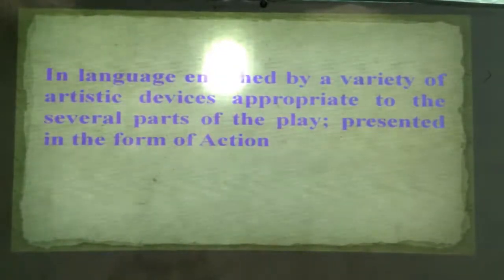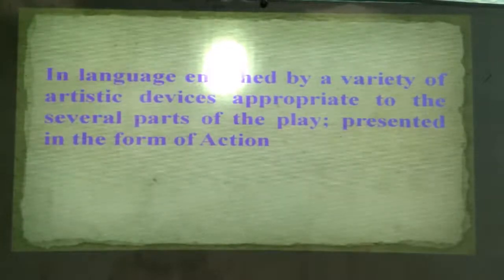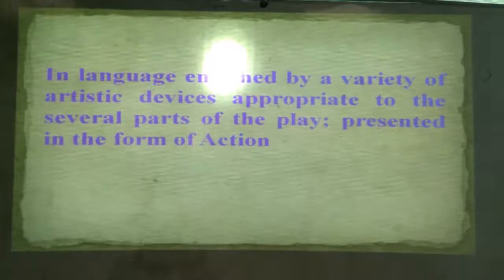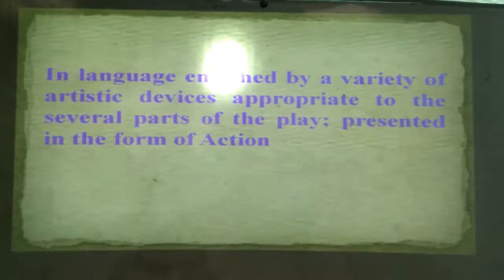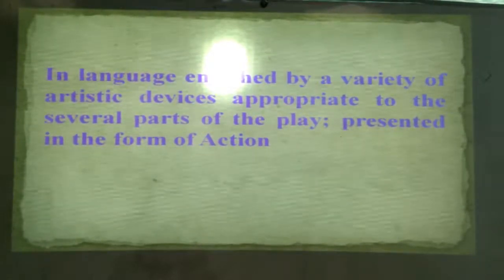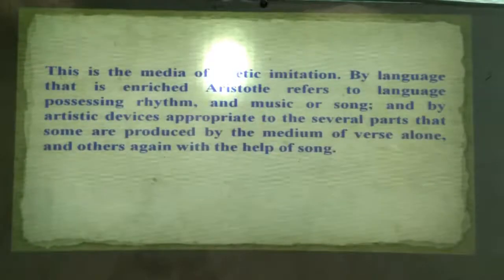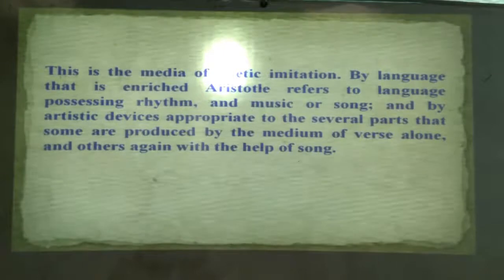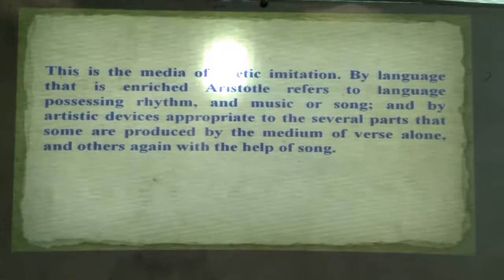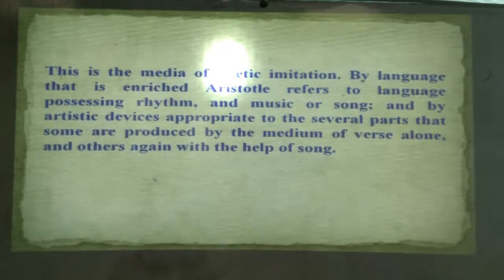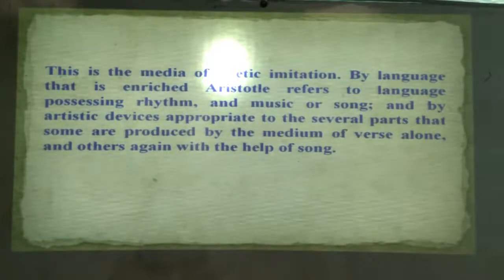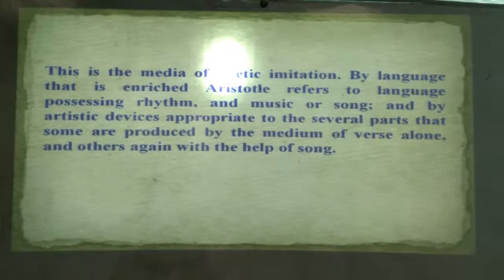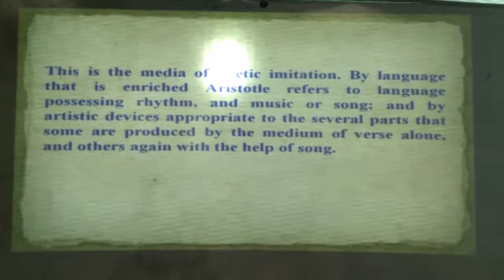So the next one. Okay, this is the fourth part: language enriched by a variety of artistic devices appropriate to the several parts of the play, presented in the form of action. What is the explanation? Remember, all the parts Aristotle explains very scientifically in the book. If you go through chapters 6 and 12, you will see everything. This is the media of poetic imitation.